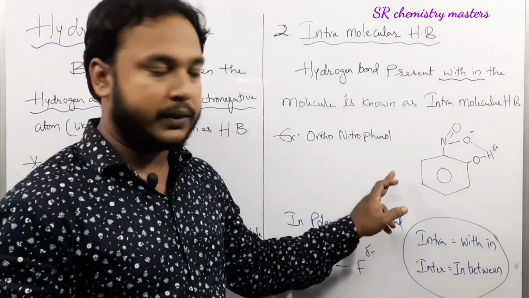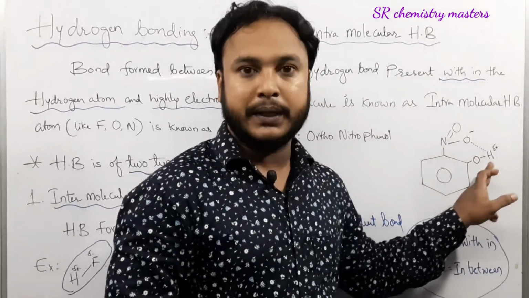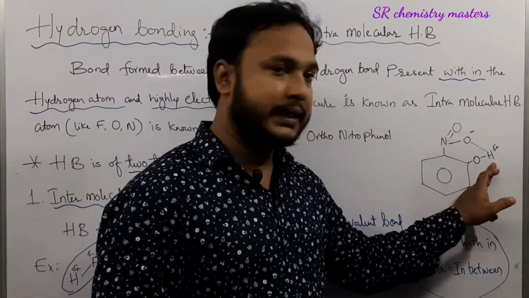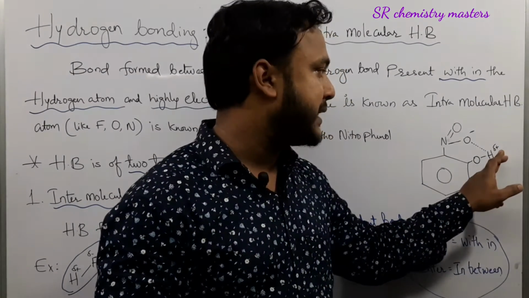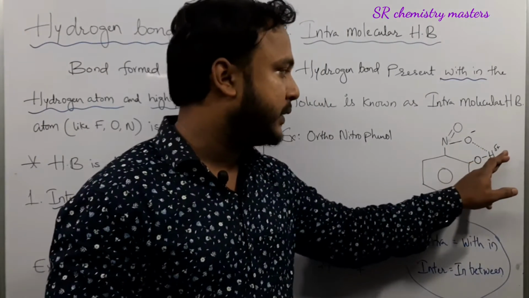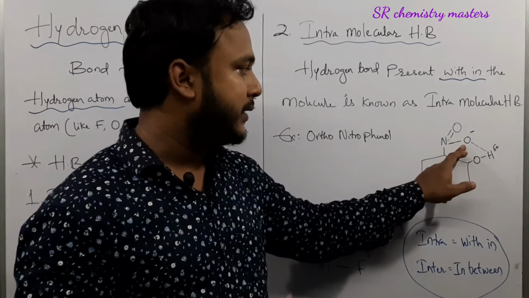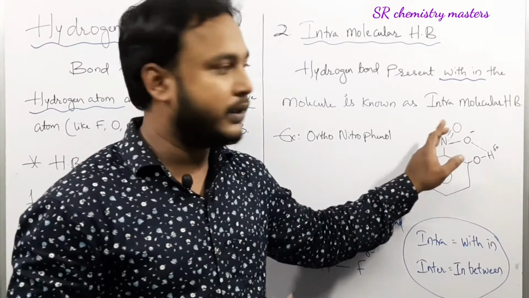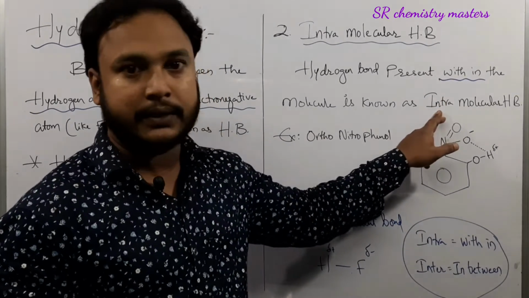In orthonitrophenol, because of the high electronegativity of oxygen atom when compared to that of the hydrogen atom, the covalent bond between the hydrogen and oxygen atom get converted into polar covalent bond, which results in the formation of a partial positive charge on hydrogen atom, and this partial positive charge hydrogen atom will form a bond with the adjacent oxygen atom present within the molecule. And as this hydrogen bond is present within the molecule, this is considered as intramolecular hydrogen bond.